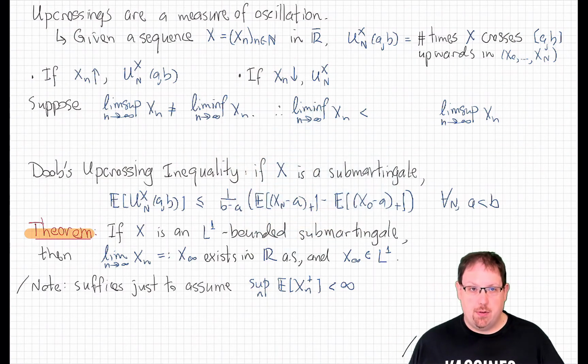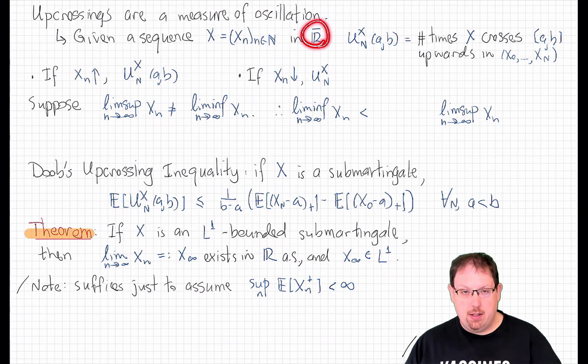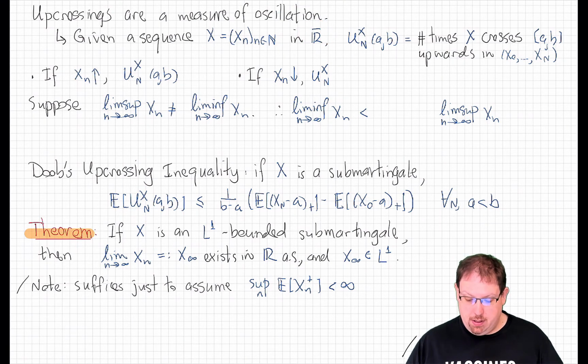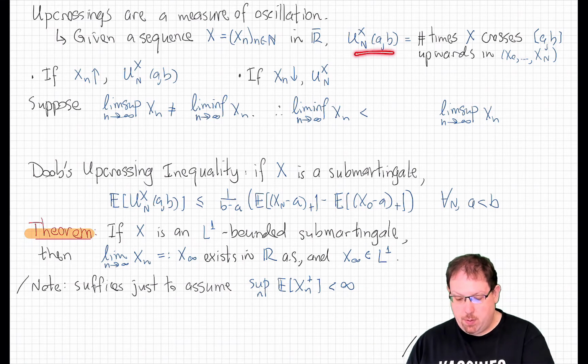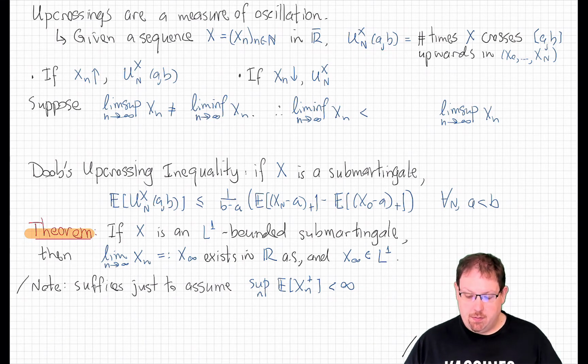Let's just think for a few minutes about oscillations of arbitrary sequences. If x_n is any sequence in even the extended real line, you can let it take values plus or minus infinity if you want, then again, let's denote by U_n(x) the number of upcrossings over the interval from a up to b, the number of times x crosses up from a to b in the interval from time 0 up to time n.